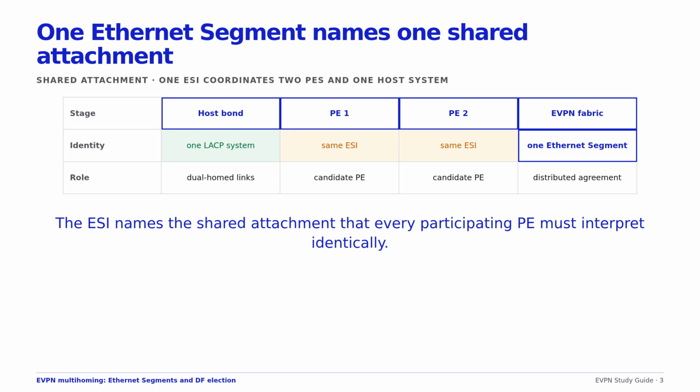A different physical attachment must not reuse it anywhere in the EVPN domain. Remote PEs use the ESI to recognize multiple advertisements as paths to one attachment, rather than a MAC move. Therefore, the allocation system must validate the complete ESI across the fabric, not merely a local numeric suffix.